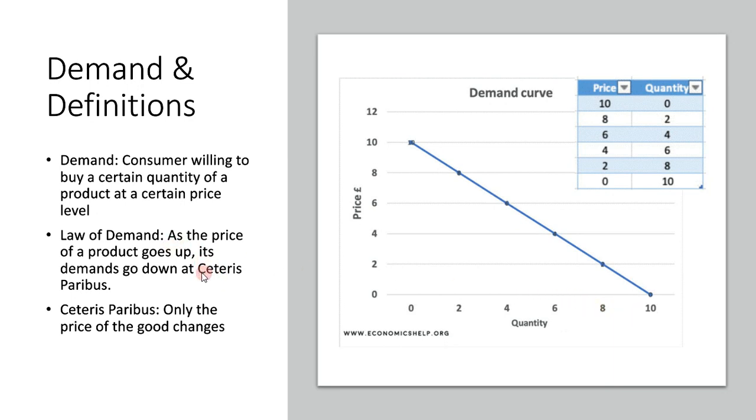This is important. Ceteris paribus means only the price of the good changes, so no other things change. Demand of people might change not due to the price, but due to other things. That's completely different, which I'm going to cover in the next slide. Ceteris paribus is simply that as the price goes down, the quantity demanded goes up.